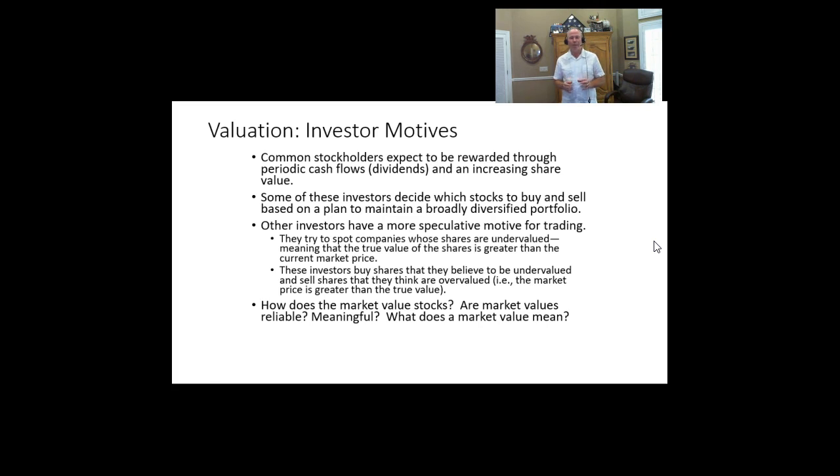For example, a well-diversified portfolio of low beta stocks will have a higher expected return if the investor adds underpriced low beta stocks to the portfolio. Other investors are more speculative in nature. They actively buy shares that they reckon to be undervalued and sell shares that they think are overvalued, and these speculators tend to be less concerned with maintaining a broadly diversified portfolio, and they often hold stocks only until the prices equal their perceived true value.